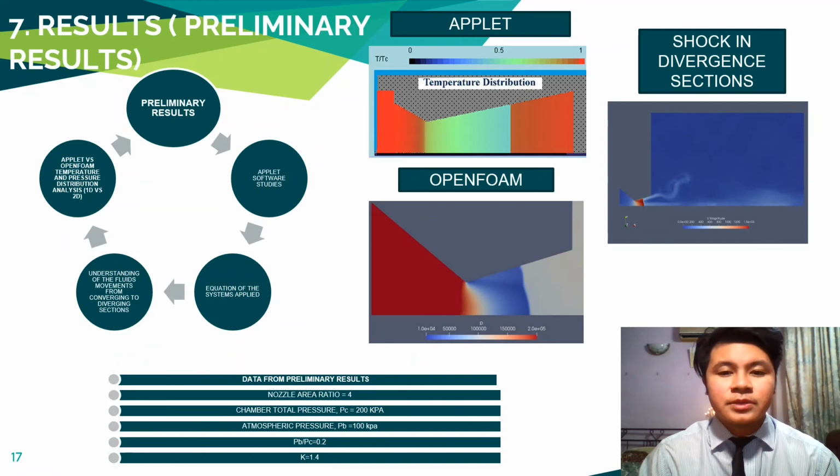From the applet, the temperature distribution was determined, but the result was not as detailed as the study only involved one-dimensional analysis. The result can be considered imprecise and cannot be compared against time. OpenFOAM managed to show better analysis in terms of pressure distribution throughout the analysis against time. From the analysis, the pressure distribution can be said to decrease as it moves towards the divergence section.